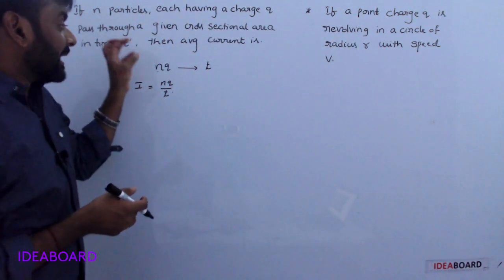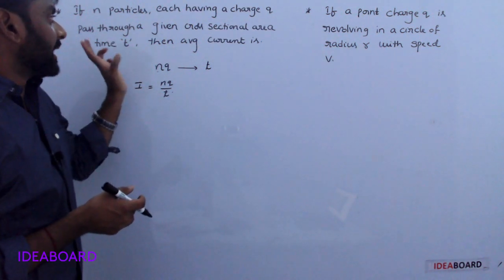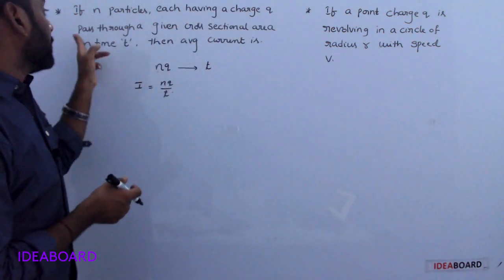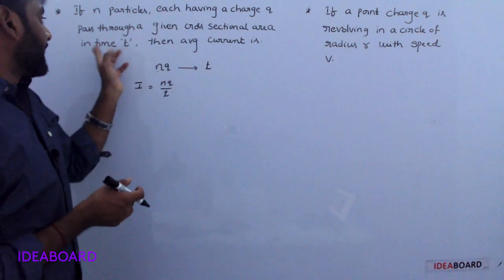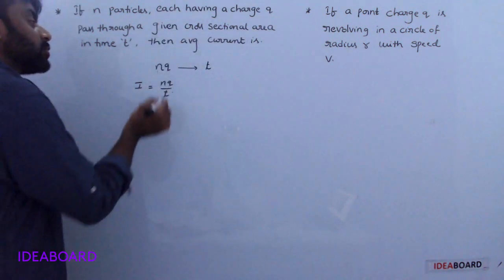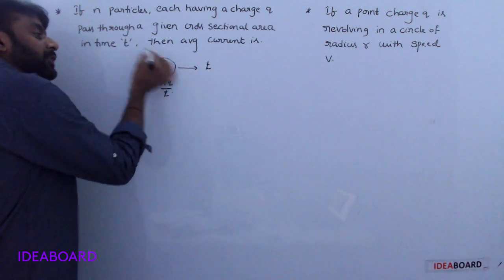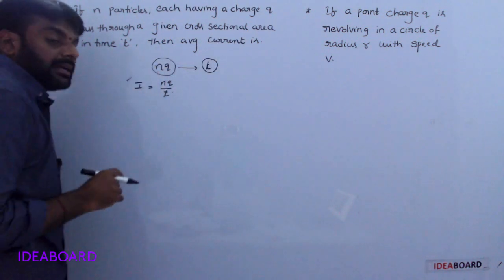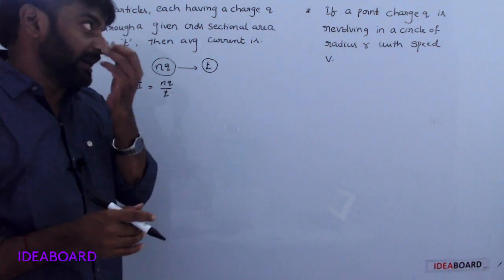Once again, n particles each having a charge q pass through a given cross-sectional area in a time t, then the average current. The total charge is n into q. It takes the time t. The required quantity is current. Current I is equal to nq by t.